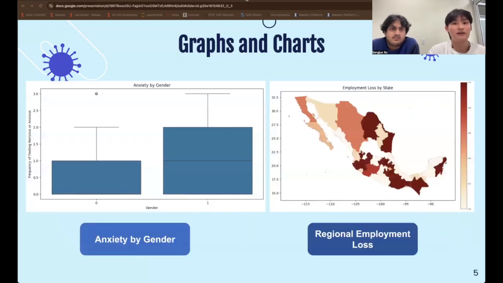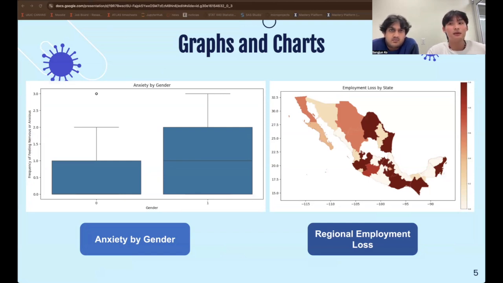So looking at the graphs and charts, on the left, we see a box plot showing the anxiety levels by gender. And our analysis shows that females reported higher anxiety levels than males, with women being disproportionately affected by the pandemic in terms of both mental health and employment. And to the right, we see a heat map of regional employment loss.